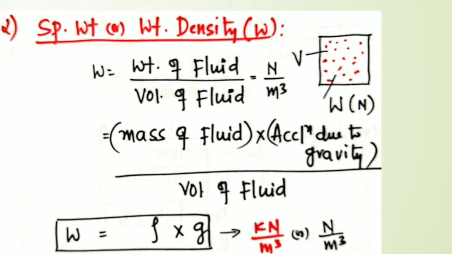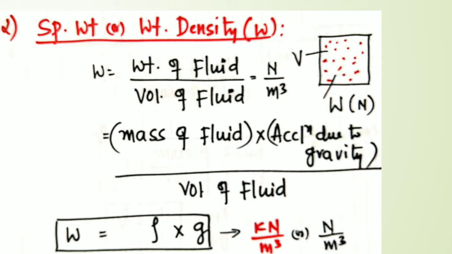Otherwise, if you elaborate this, to obtain the specific weight, what different parameters do we introduce here? The weight of the fluid is a product of the mass of the fluid and the acceleration due to gravity. That is what we call weight.